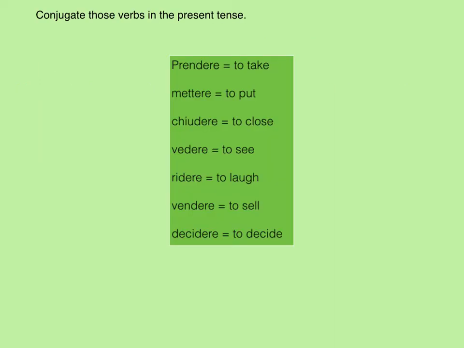And here is a list of regular verbs that end in ere, and by following the patterns that we've just seen, you are able to conjugate those verbs.